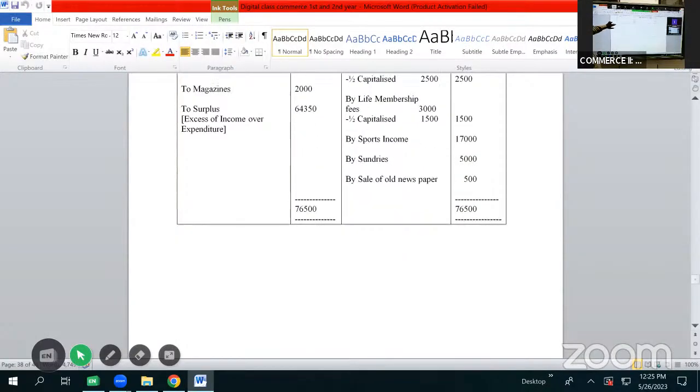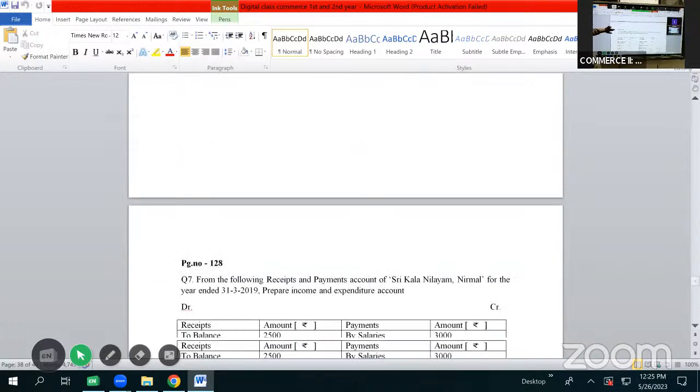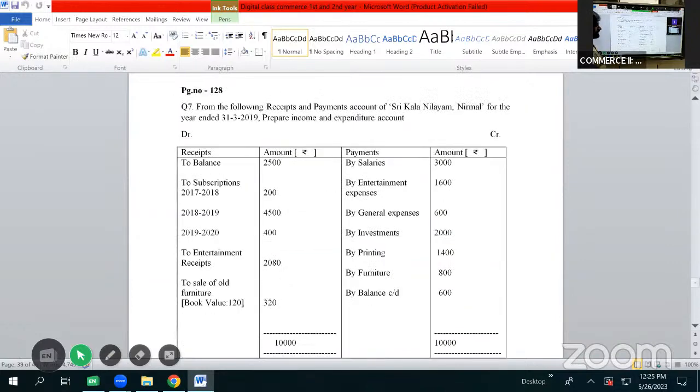Let us continue with the next problem. Problem number 7, page number 128, question number 7. From the following receipts and payments of C. Kalanilayam Nirmal for the year ended 31st March 2019, prepare income and expenditure account.